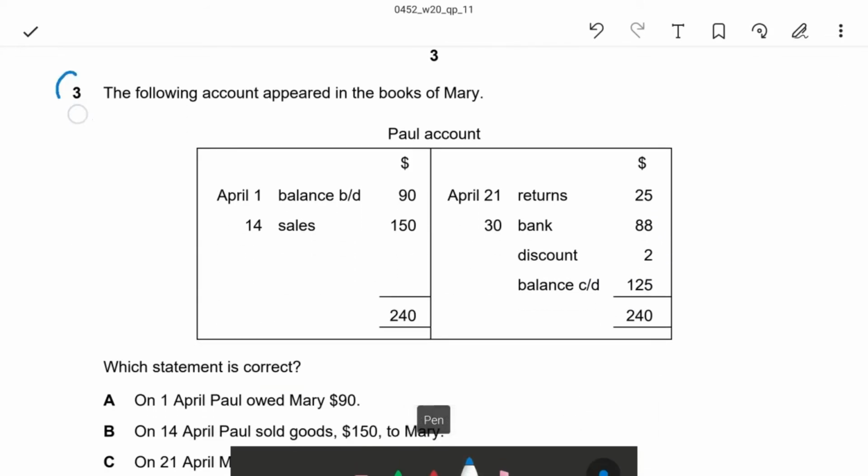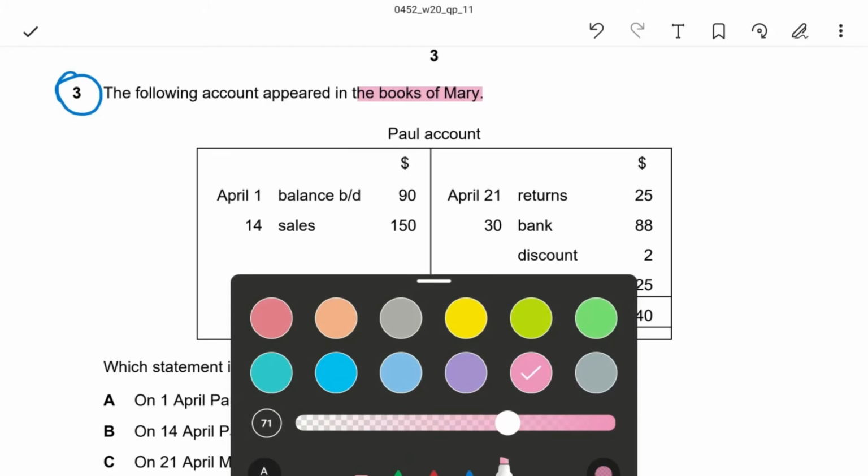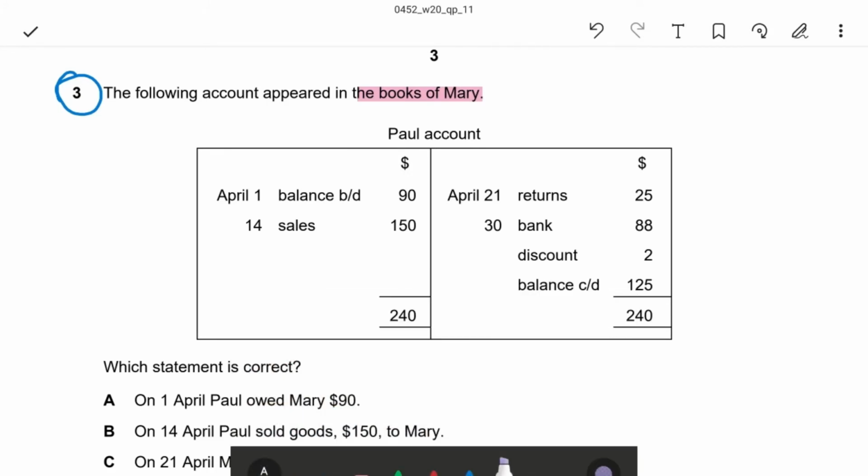Question number 3. The following account appeared in the books of Mary. Mary is preparing one account in her book, Paul's account. Who is Paul to Mary?